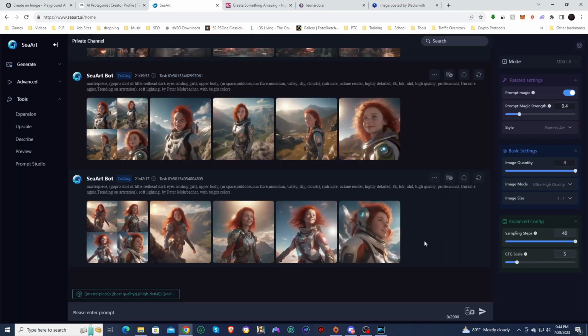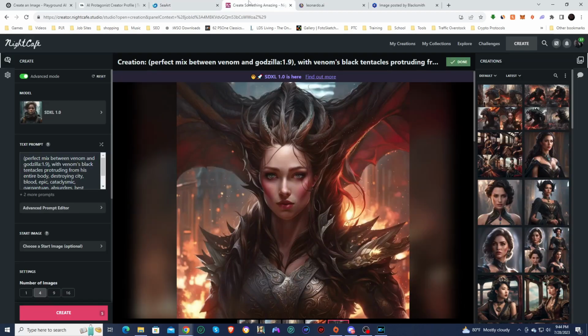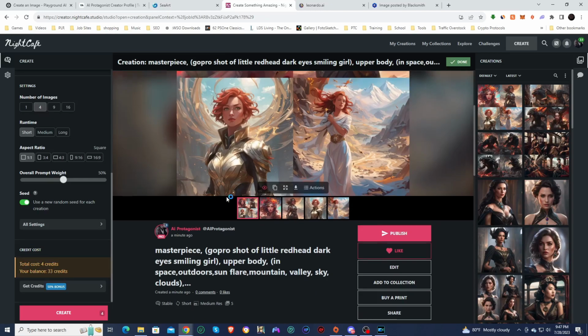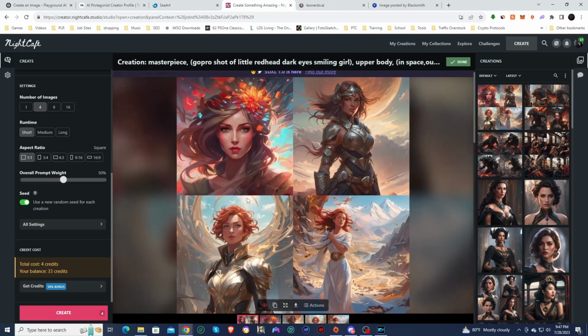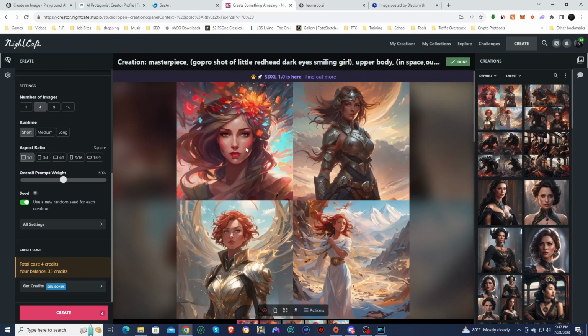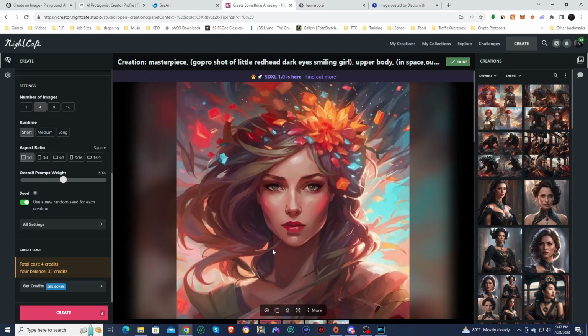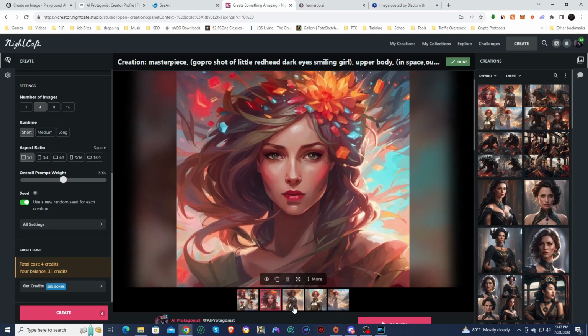So we're going to try jumping into the paid ones, starting with Night Cafe. We'll see what this one does. And here are our images. Once again, looks nothing like the prompt, but still very, very beautiful images. So I'm guessing there must be something with the way that I'm splitting up my prompts that's making them come out like this.